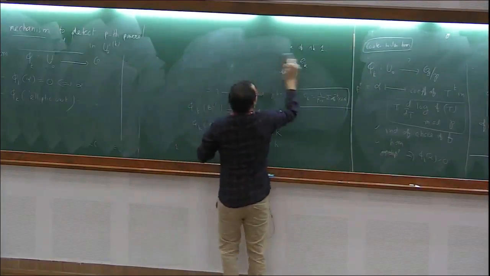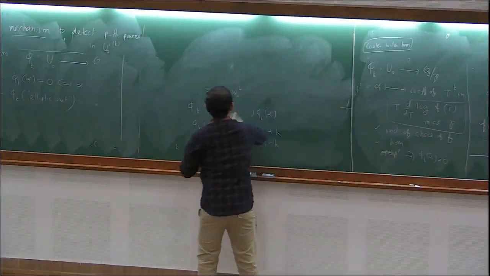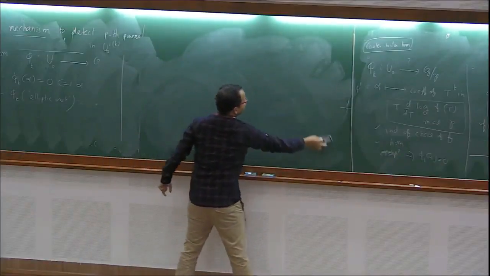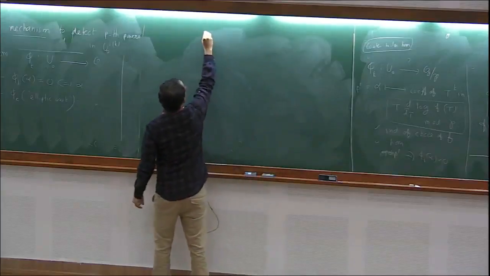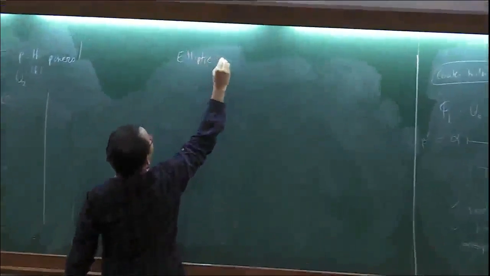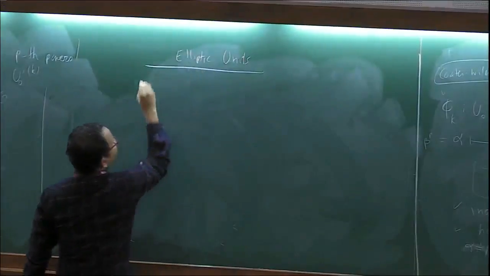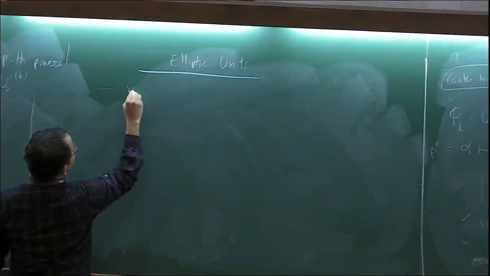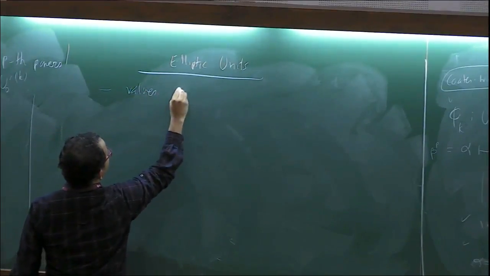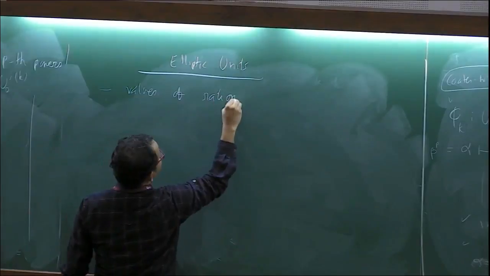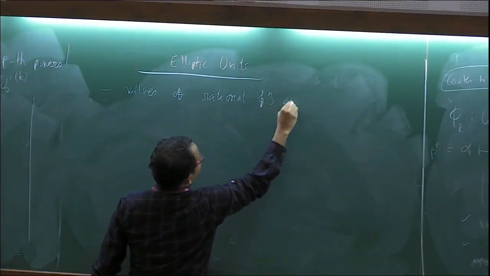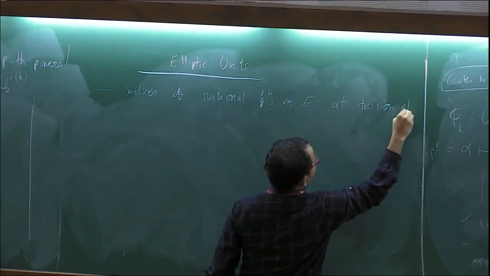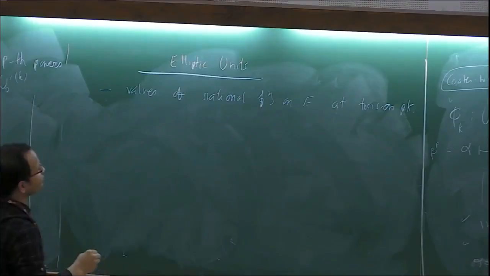So now it's time to define the elliptic units, and see that their logarithmic derivatives indeed involve the L values. Okay. So the final thing to do is to define these elliptic units. Roughly speaking, they are values of rational functions on E at torsion points. Okay, so what are those rational functions?